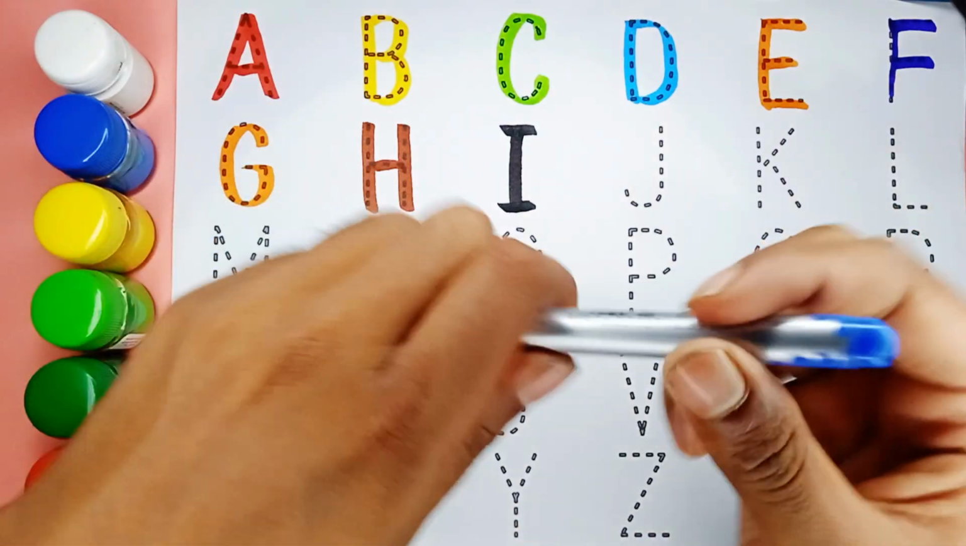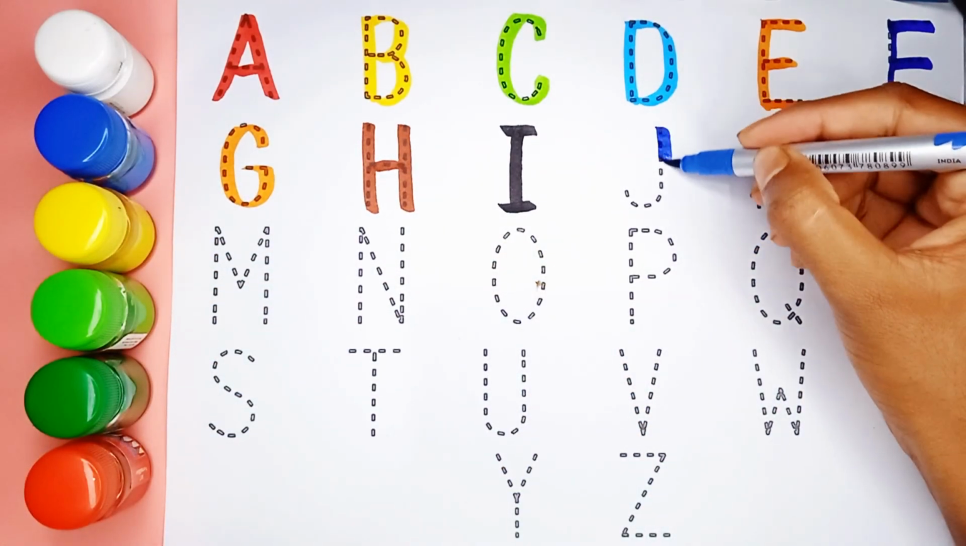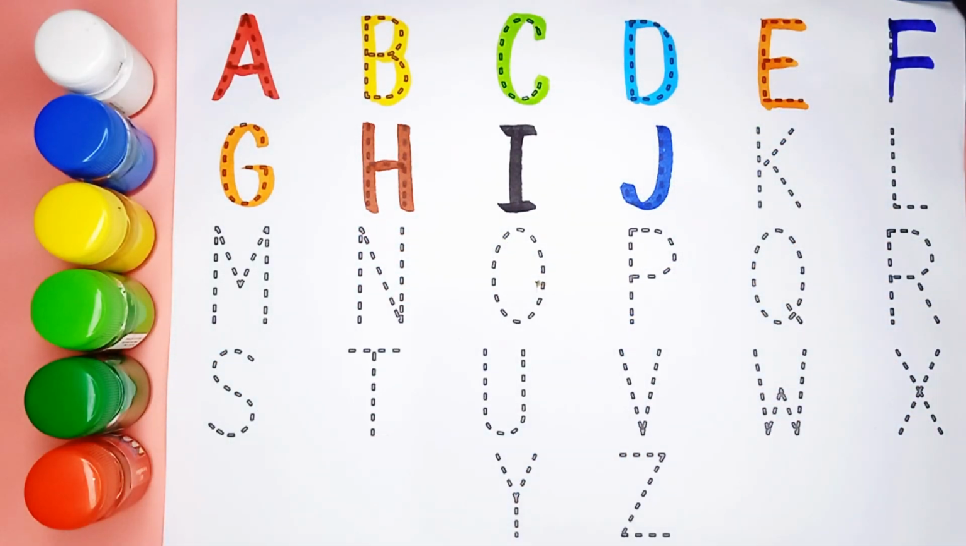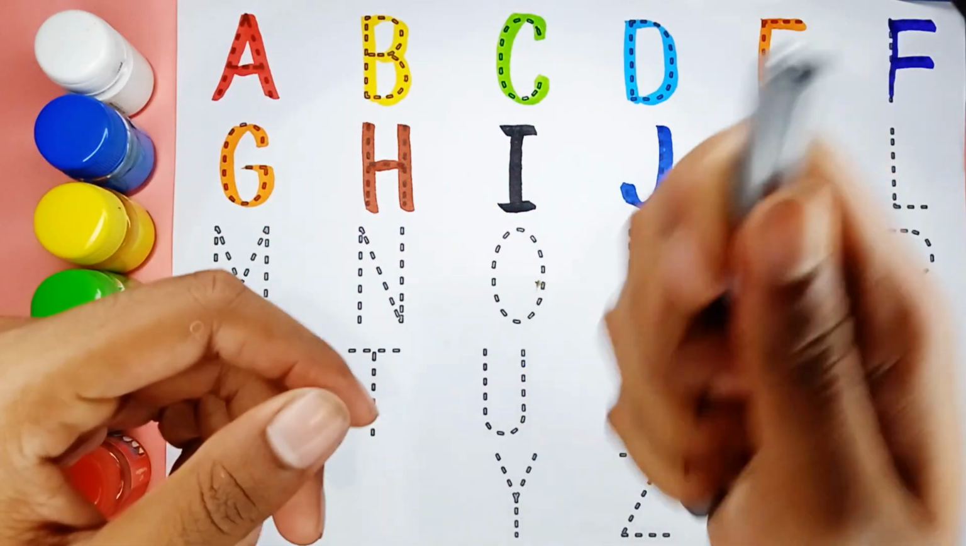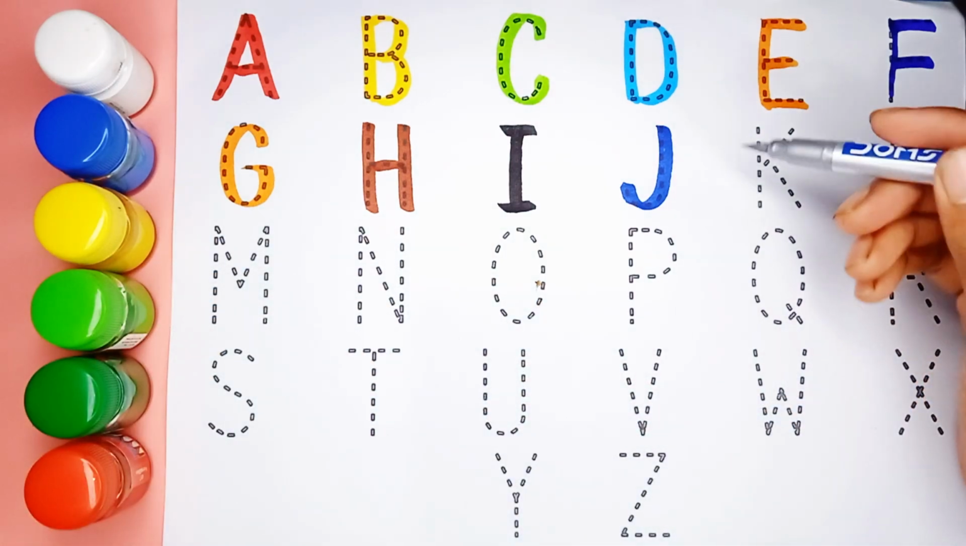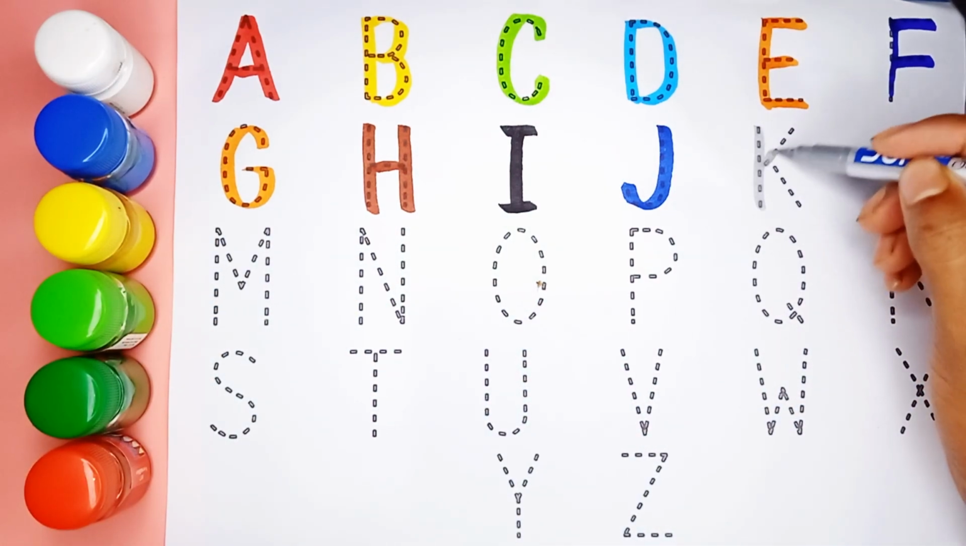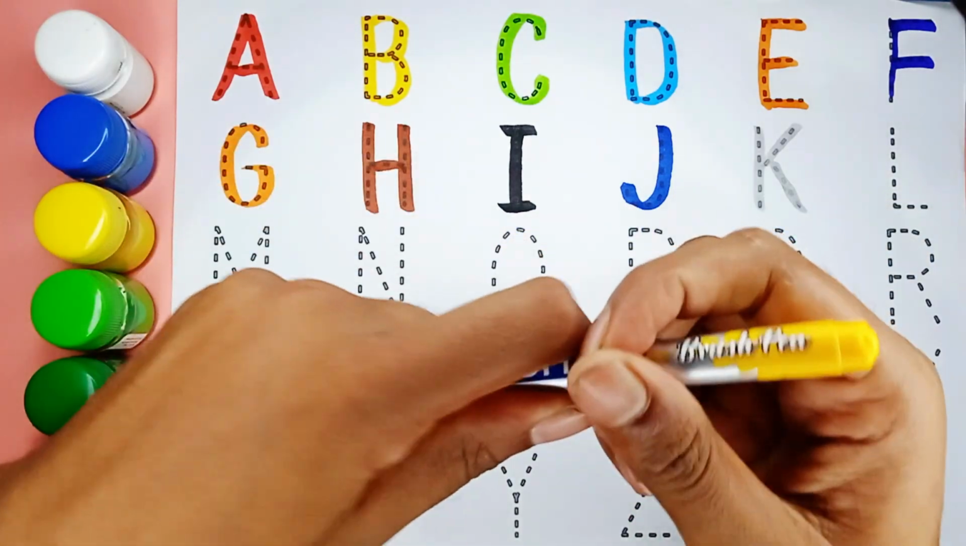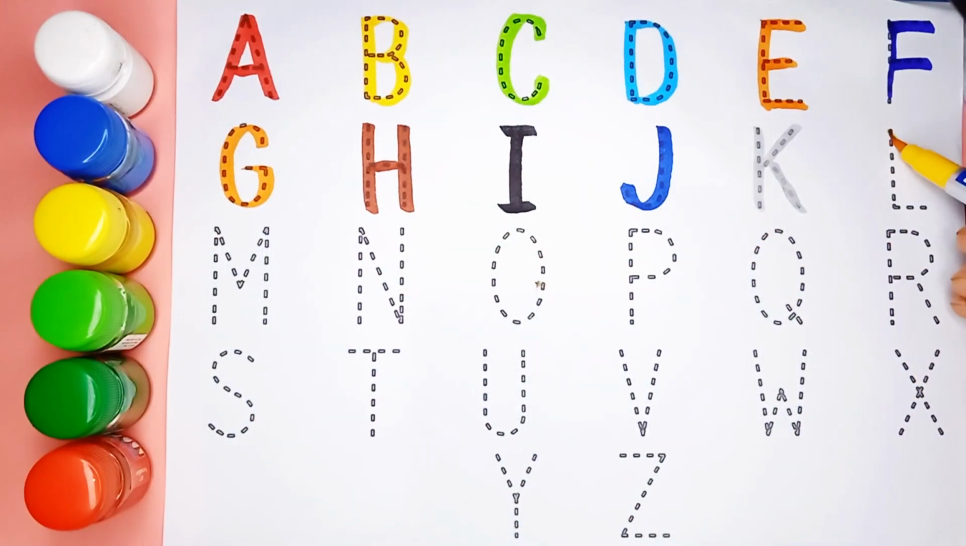Blue color. J. J is for juice. Silver color. K. K is for cat. Yellow color. L. L is for lion.